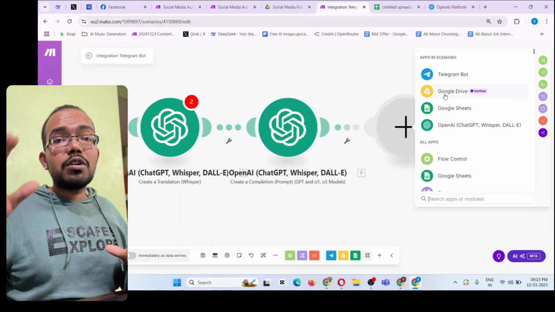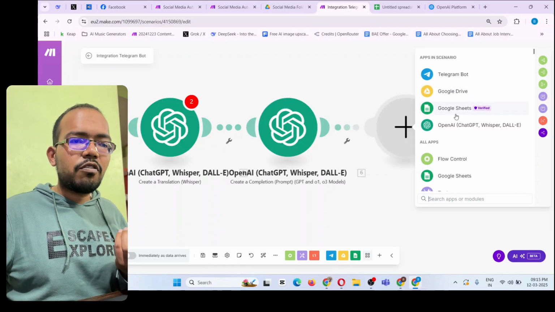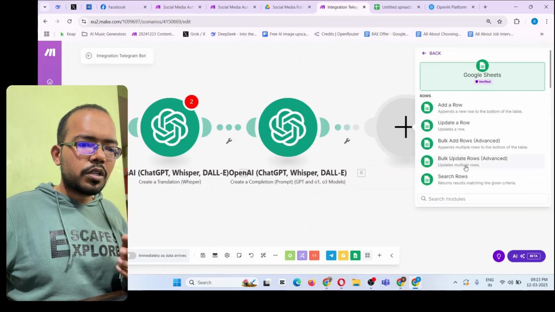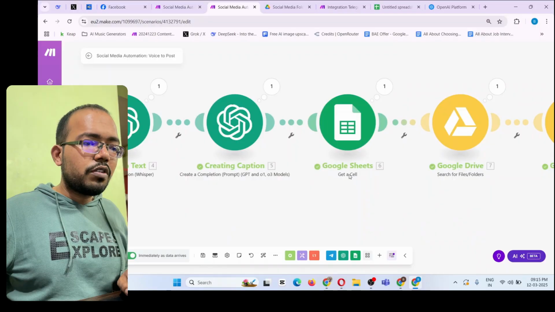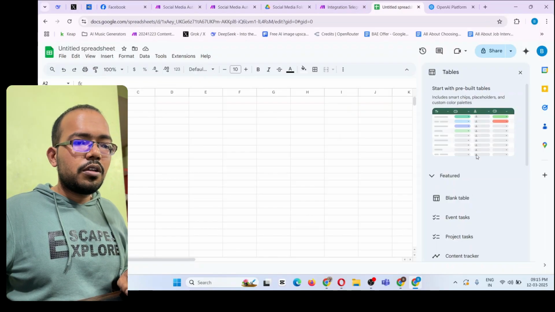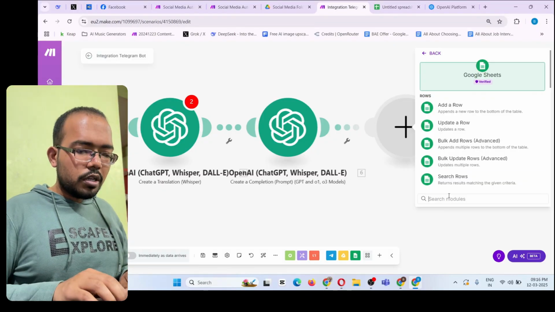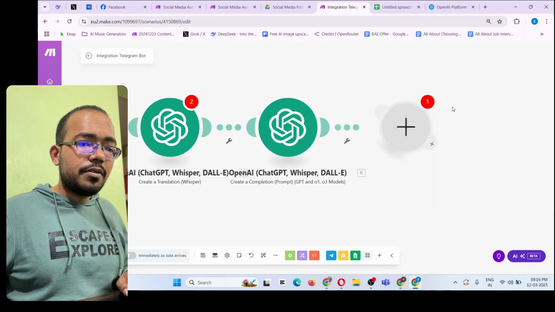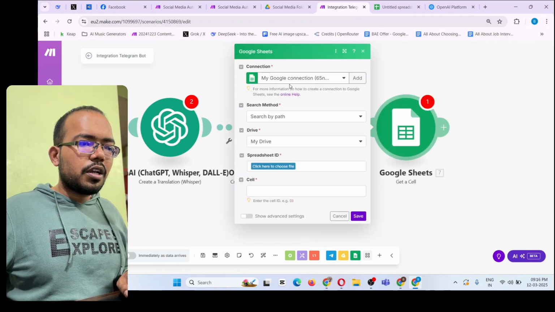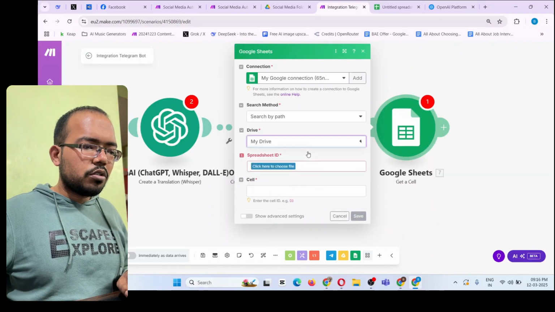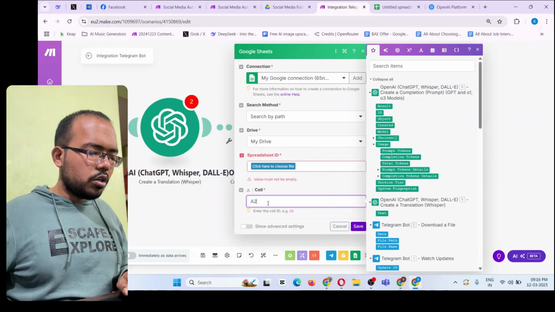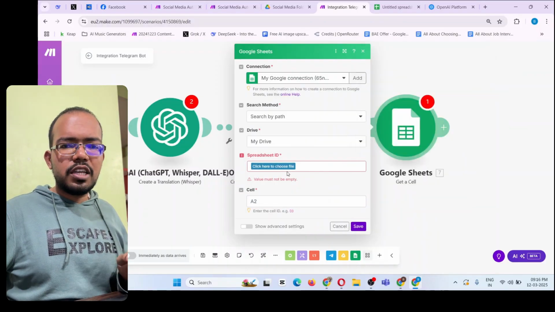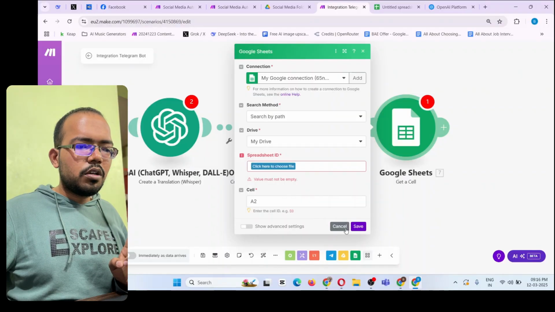Now we have to download that file, but first we have to search for the file name. So click on Google Sheet, and the same thing we did over here. We have to get a cell. In the search, get a cell, connect your Google Sheet again, same folder. I'm not doing that now. Same folder, and in the cell choose A2. Same folder, same sheet, and choose the cell A2.